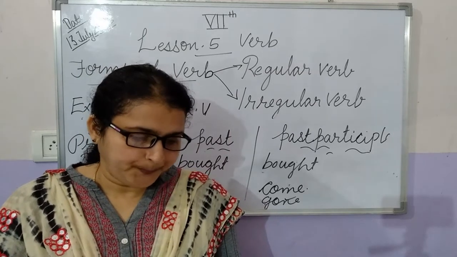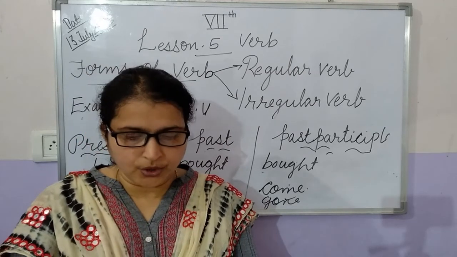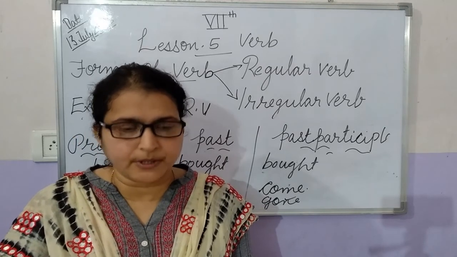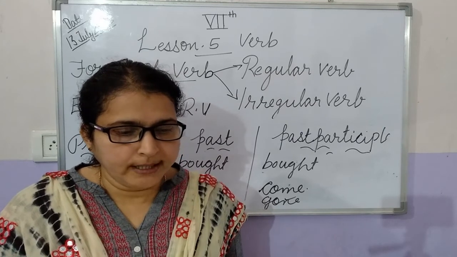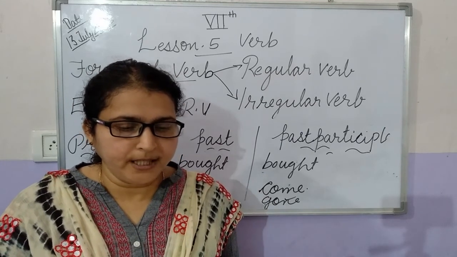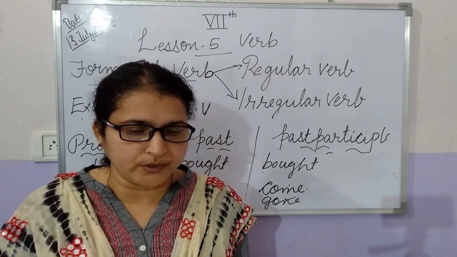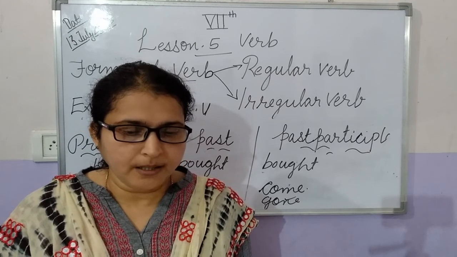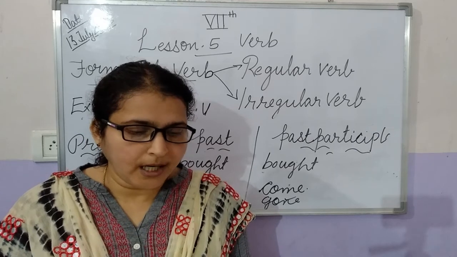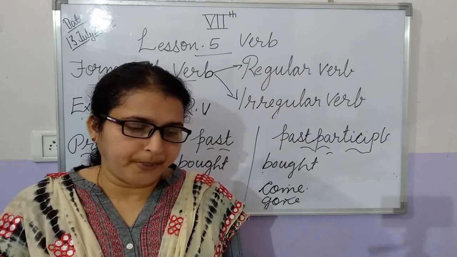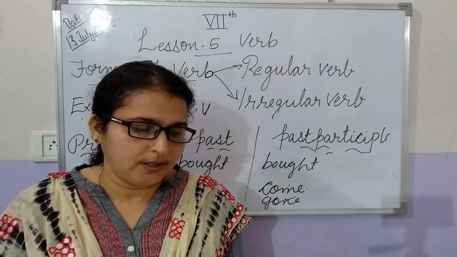So here are a few examples given in your English grammar textbook, page number 47. You can open page number 47. You can get the word accompany by adding the prefix ac to the root word company. We can add the prefix be to the root word fool, and we get a new word, befool.